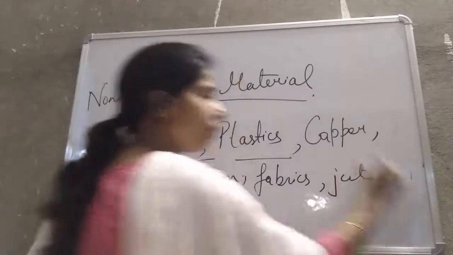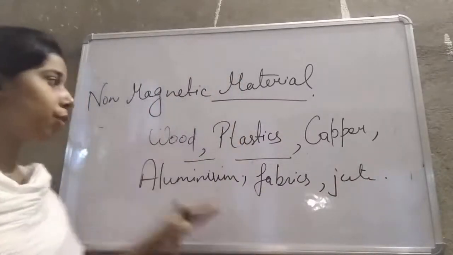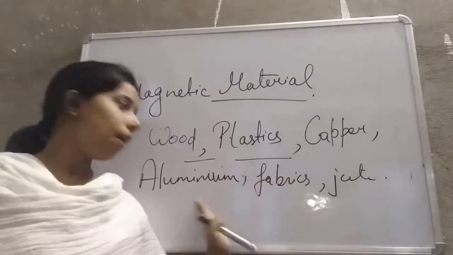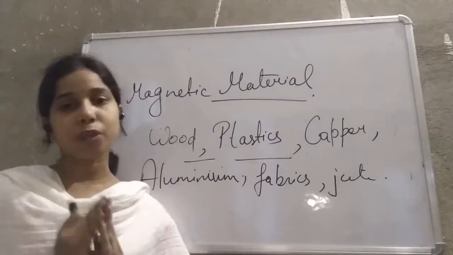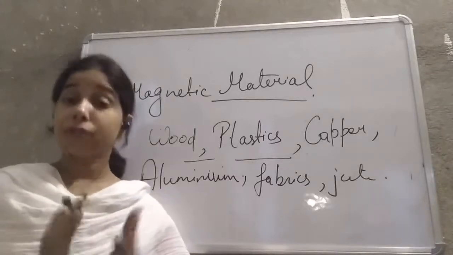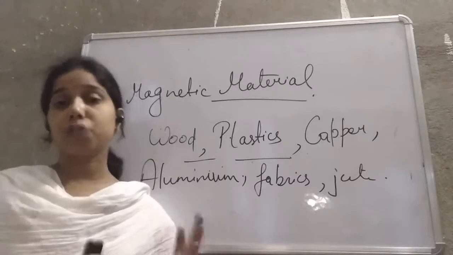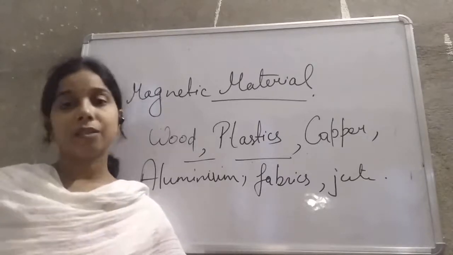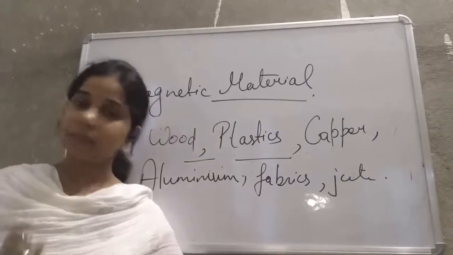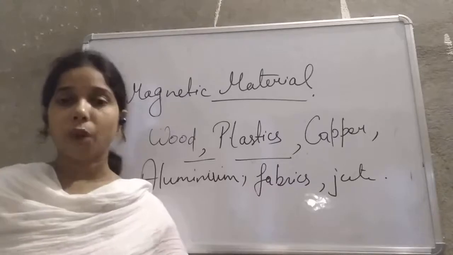So if you see all these things, whether it is wood, plastic, copper, or aluminium, when you keep it close to the magnet, it will not get attracted towards the magnet, which shows that it does not show attraction towards the magnet, thus making it a non-magnetic material. Okay, students? So now you are able to understand magnetic and non-magnetic materials.